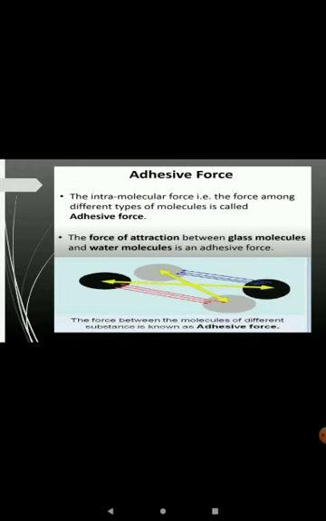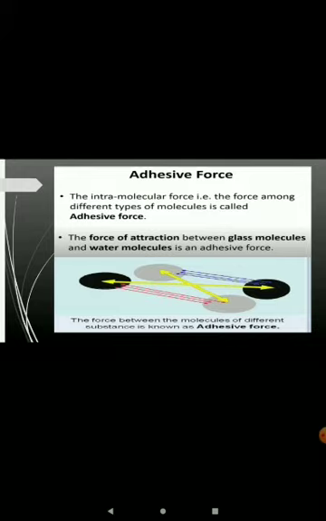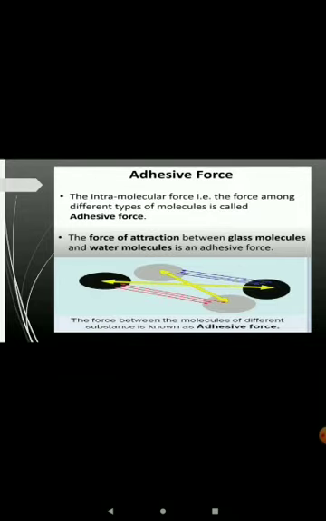First is adhesive force. Adhesive force is the molecular force of attraction between molecules of different substances. For example, the force of attraction between glass molecules and water molecules. Our second example is the force of attraction between chalk and the blackboard. Due to this, we can write on the blackboard, as there is a force of attraction, that is adhesive force, between chalk molecules and board molecules.